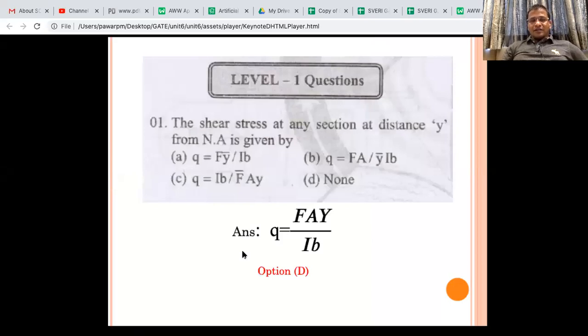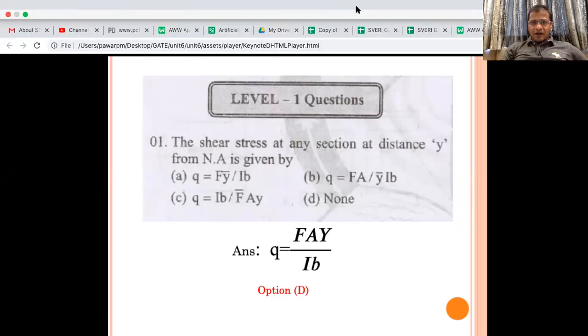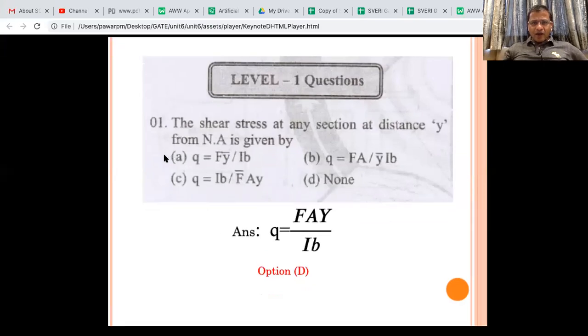Okay, now let us solve some unsolved problems. Shear stress in any section at a distance y from the neutral axis, our standard formula, S A y bar by I B. So is there any answer here? Yes, A y bar by I B. So here something wrong has gone. So this should be the answer, correct? The A should be the answer. Here he has given it wrong. So the answer is A y bar by I B. Okay, this is wrong. Let's go to the next question. So the notation change you have to adopt immediately.